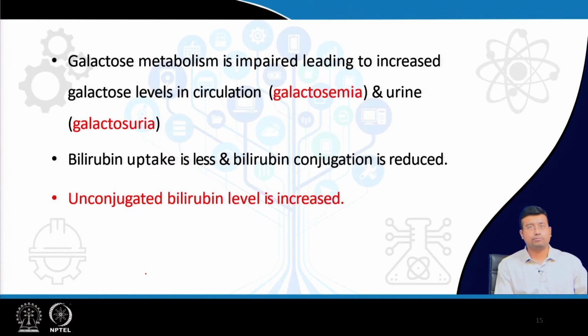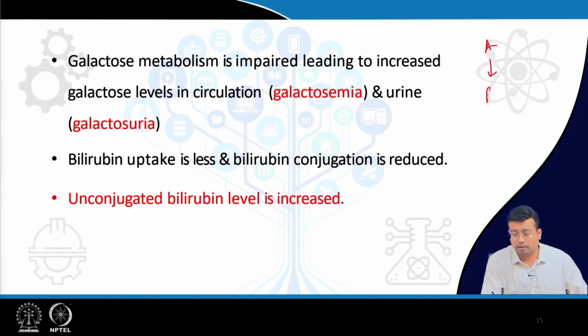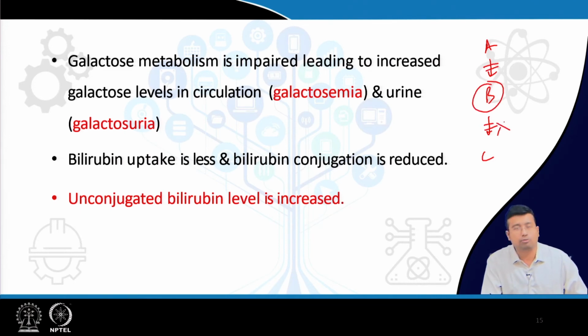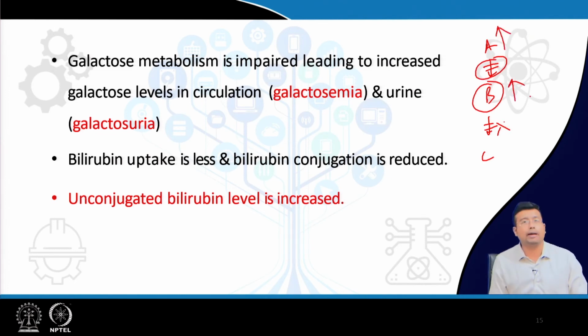So, what is the problem? Excess galactose will now remain in the circulation. Since galactose 1-phosphate is accumulated, ultimately there will be no requirement of converting galactose to galactose 1-phosphate. Suppose some pathway A is getting converted to B, and B is converting to C, as I told you in feedback control. If something is blocked over here, the whole reaction will be blocked. There will be no more requirement of B to be converted to C, because this conversion pathway is faulty. So, ultimately A will be accumulated, and some B will be accumulated.